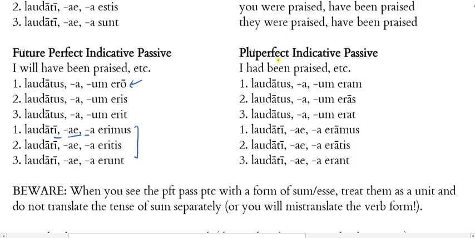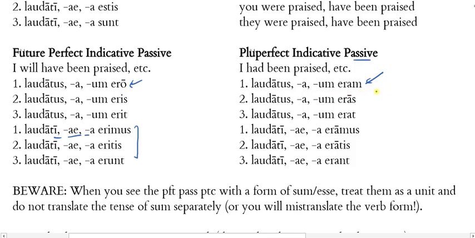And then for pluperfect, if you remember, we're using the past perfect English conjugation, had done something, but it's going to be passive now. So had been blanked, and in this case with laudatus, praised. So laudatus eram, and here we're using the imperfect of to be, eram, eras, erat, eramus, eratis, erant, and then the forms of laudatus in the appropriate gender and number.